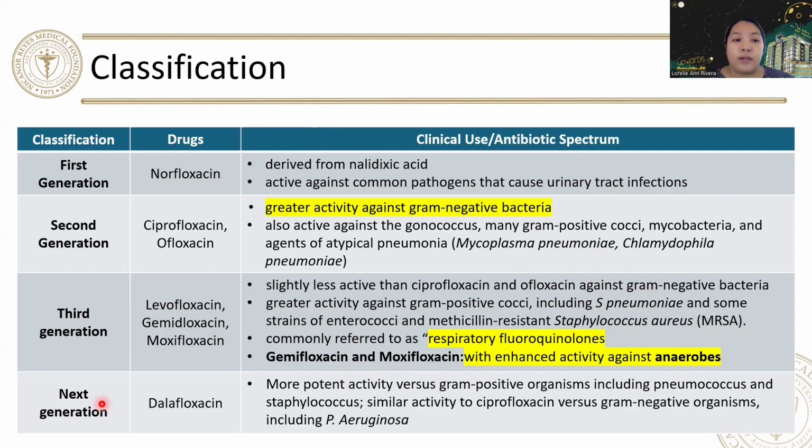And the last one will be your delafloxacin, which is the next generation of your fluoroquinolone. It has more potent activity versus gram-positive organisms, including pneumococcus and staphylococcus. It has similar activity to ciprofloxacin versus gram-negative organisms, including Pseudomonas aeruginosa.